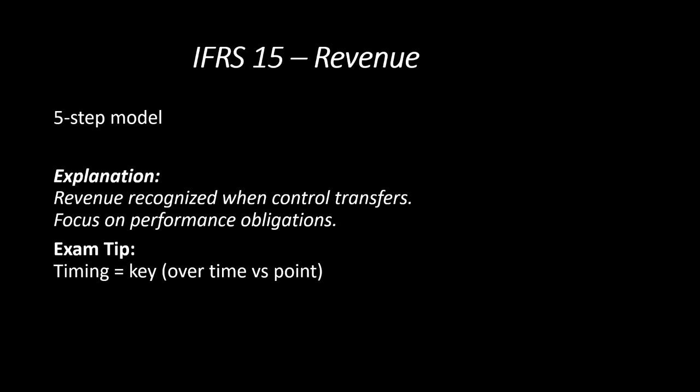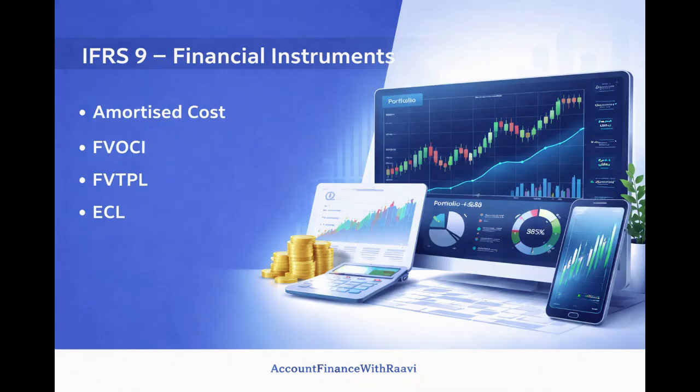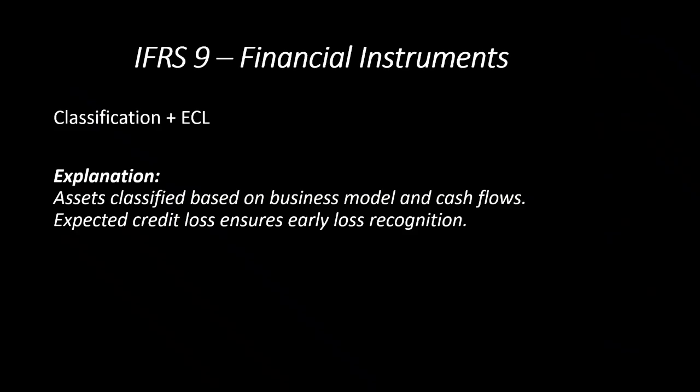So revenue is recognized when the control transfers, and always, as I mentioned, you need to focus on the performance obligation. The next one is IFRS 9, which deals with financial instruments. There are certain key terms as per IFRS 9: recognizing a financial instrument either by using the amortized cost method, or fair value through other comprehensive income, or fair value through profit or loss, and the ECL, nothing but expected credit loss. So what does the standard mainly focus on?